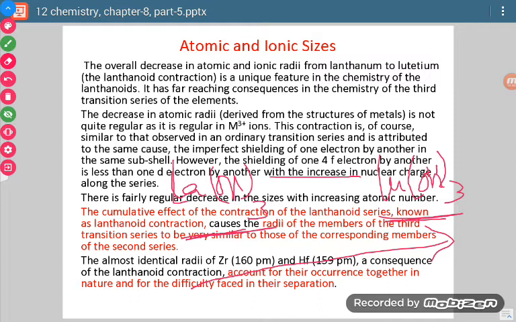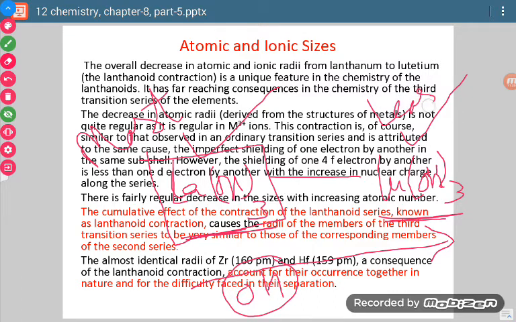Because of the decrease in size, release of the OH group is maximum in La(OH)3 and becomes minimum in Lu(OH)3. It means La(OH)3 is most basic, and Lu(OH)3 will be least basic.